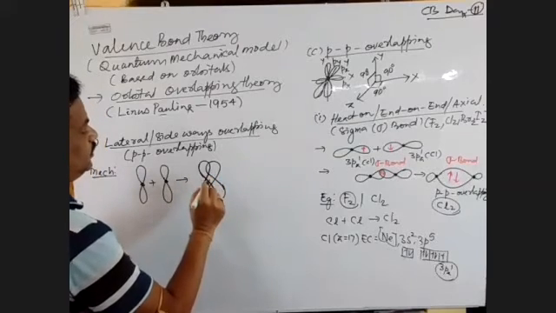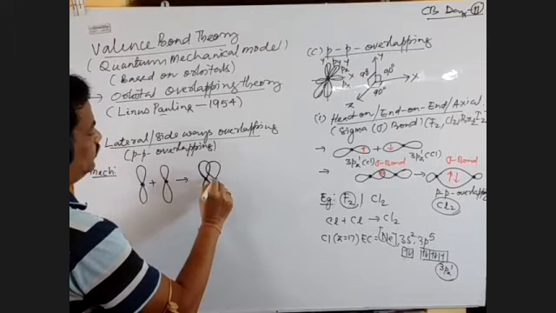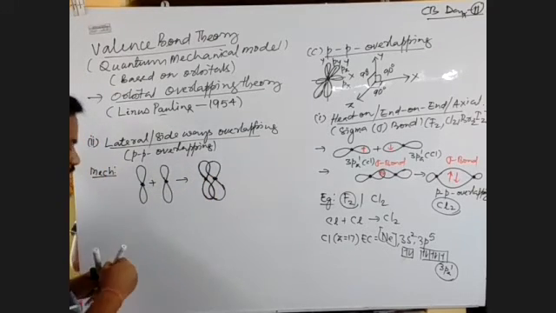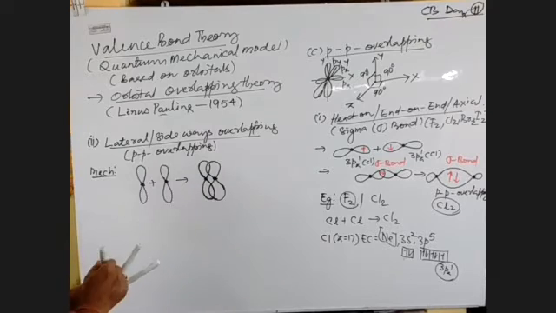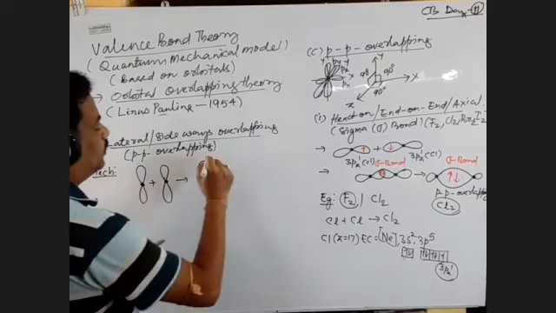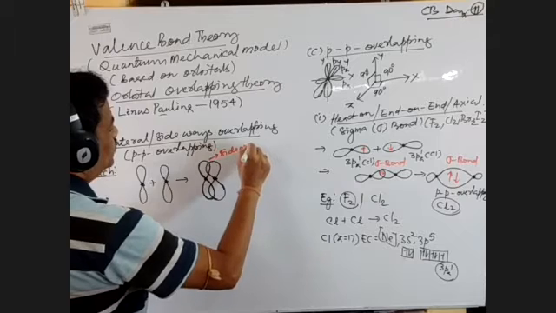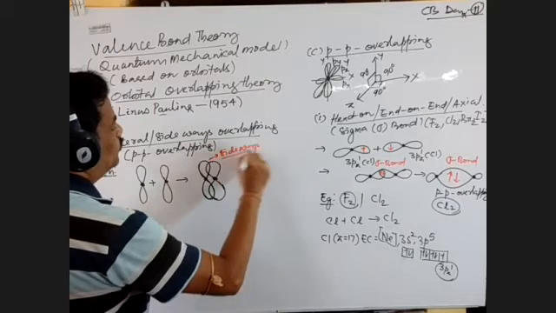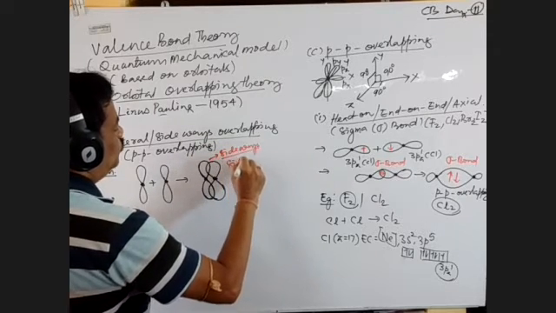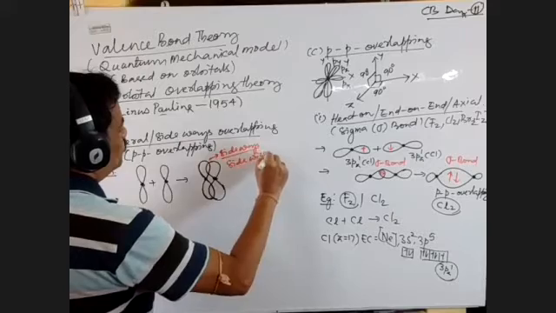This is one nucleus, this is the second nucleus, right? So this is called sidewise overlapping. This is called what? Sideways overlapping, or we call it sidewise overlapping, right?